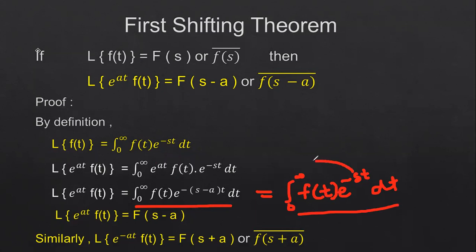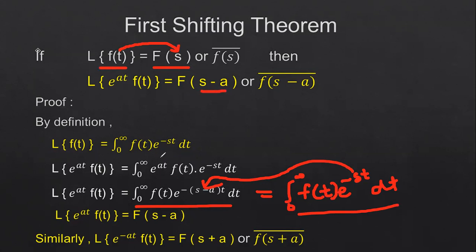So in place of s, we'll have s minus a. It is shifted by s minus a times. Whenever you have the Laplace transform of f of t, we write it as capital F of s. That is, whatever the time domain function is, it is simply converted into the s domain. So here it is having e power at into f of t, and in place of s, we have to represent s minus a.